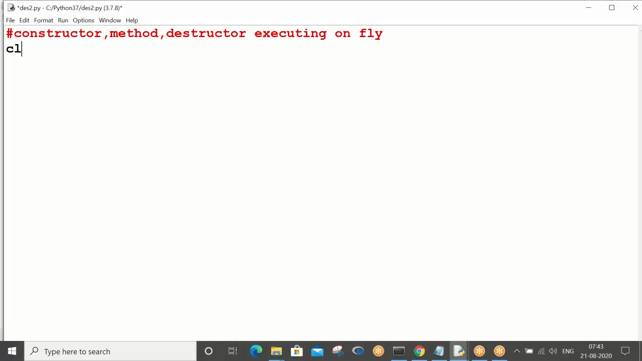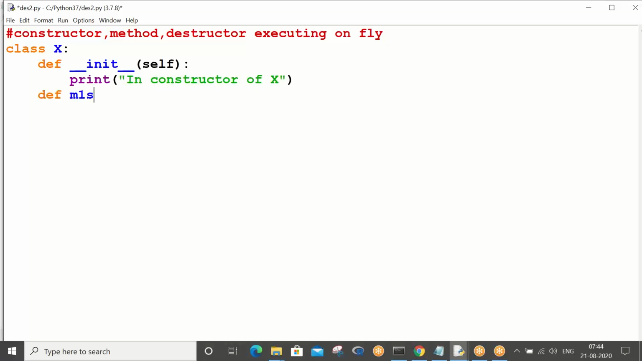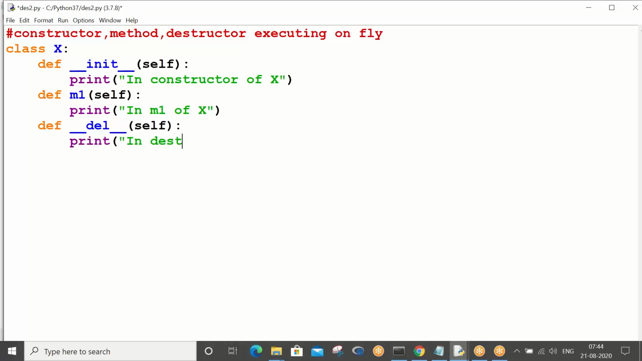So please see this. Just take the same class code, the previous program only. I am going to make slight changes now. In constructor of X, in method m1 of X, in destructor of X.